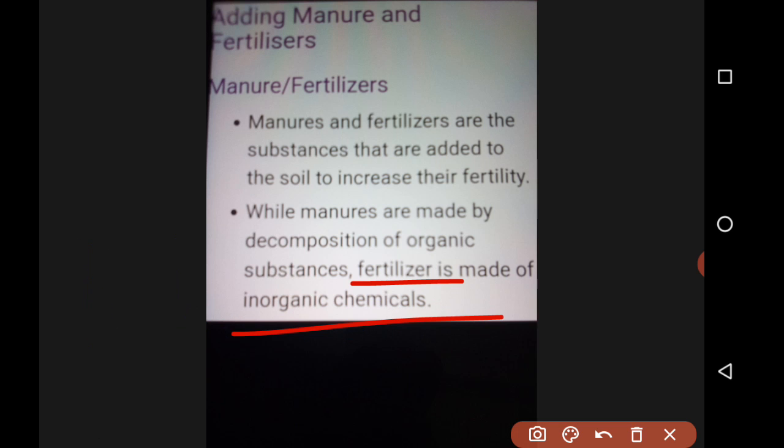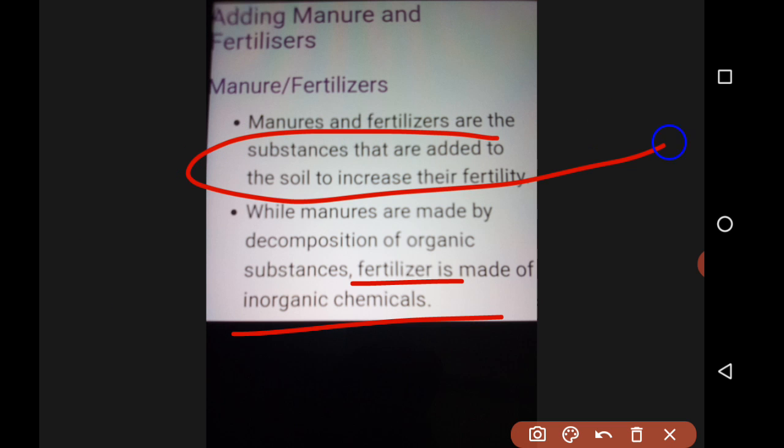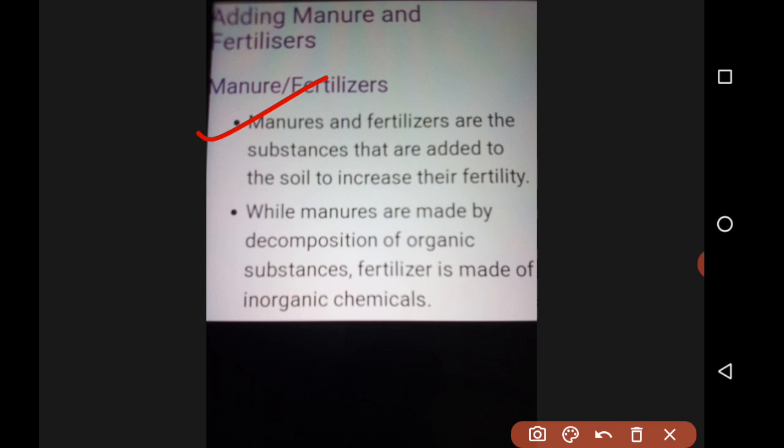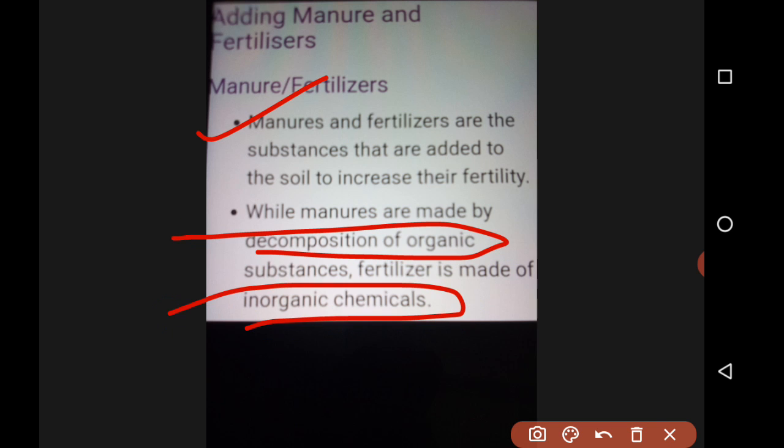So what they are made of is also given very clearly. First, they are substances added to soil to increase its fertility. First point. And the second point is, while manures are decomposition of organic substances, fertilizers are inorganic chemicals. That's all. Very simple.